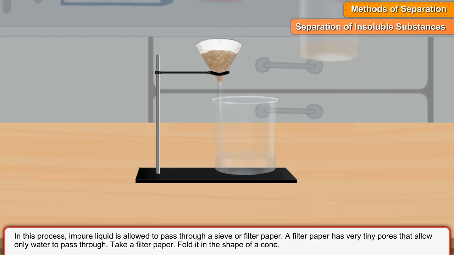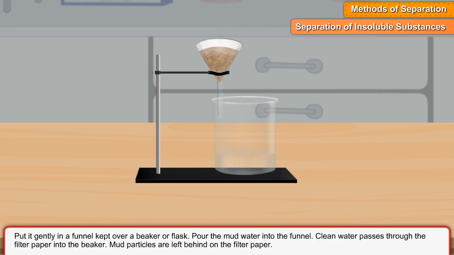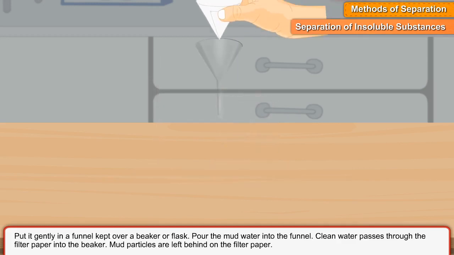Take a filter paper. Fold it in the shape of a cone. Put it gently in a funnel kept over a beaker or flask. Pour the mud water into the funnel. Clean water passes through the filter paper into the beaker. Mud particles are left behind on the filter paper.